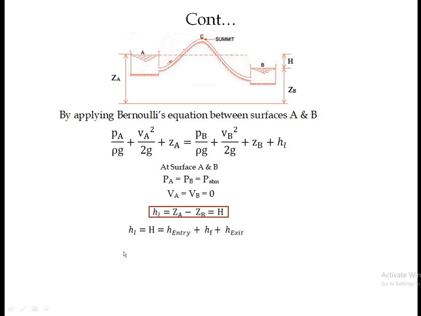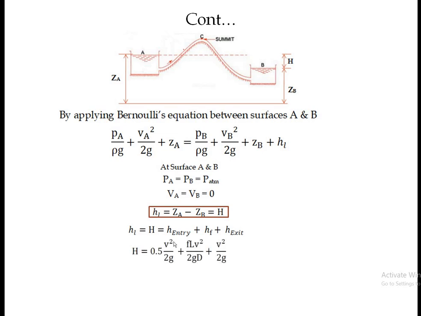Now, by using the major losses and minor losses, we can find out these head losses, or the energy losses. So HL equals H, where H is the difference between the two reservoirs, equals the head loss at the entry, plus HF, the head loss due to friction when fluid flows in this siphon, plus the head loss at the exit. So this is the total head loss.